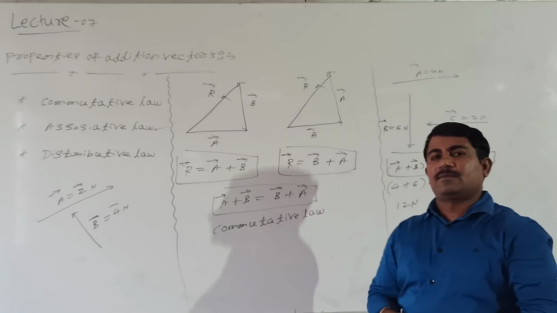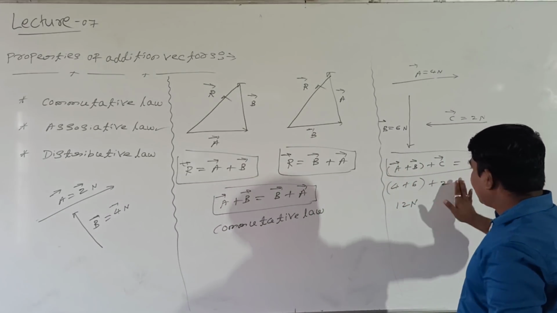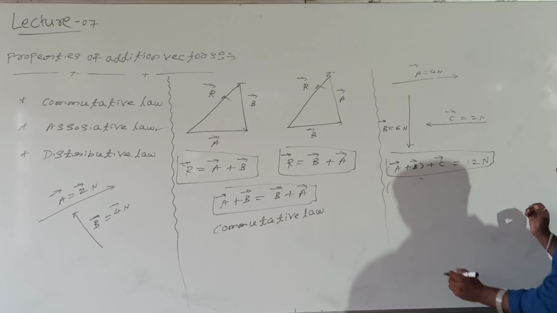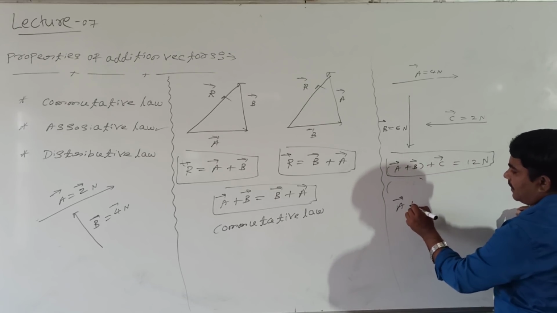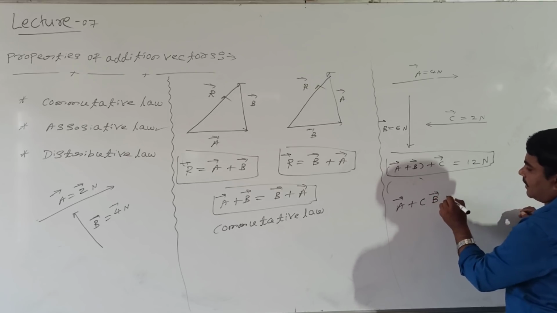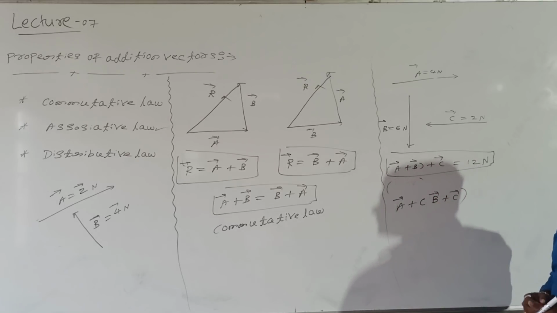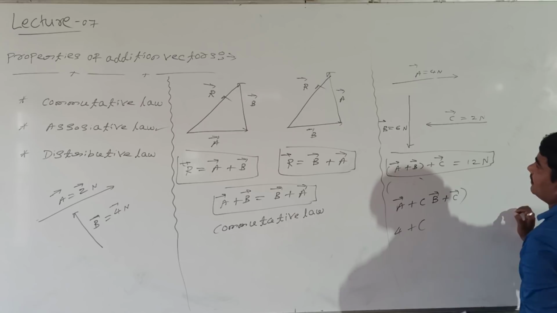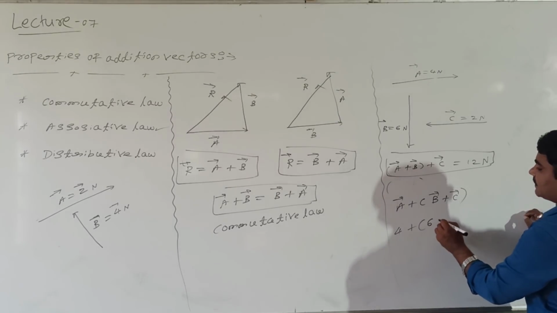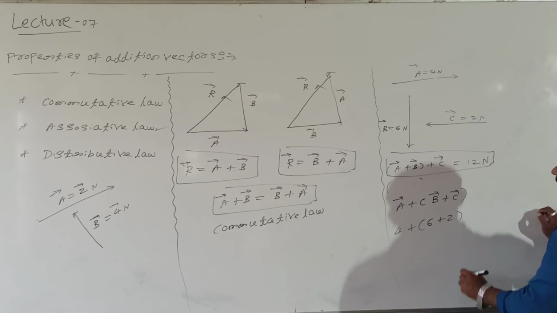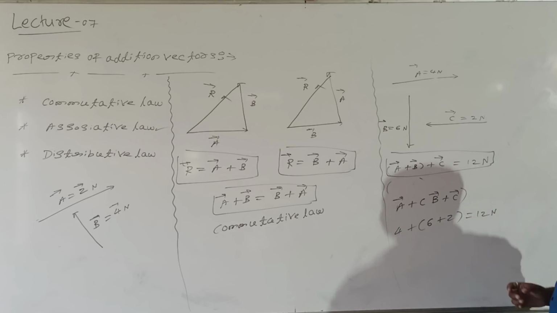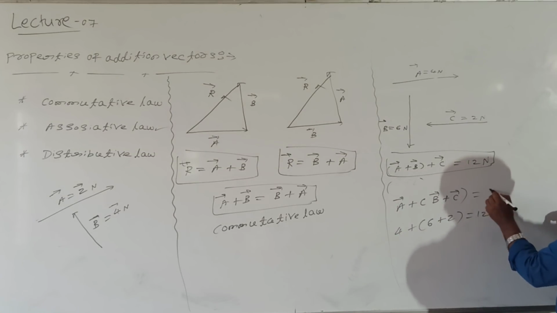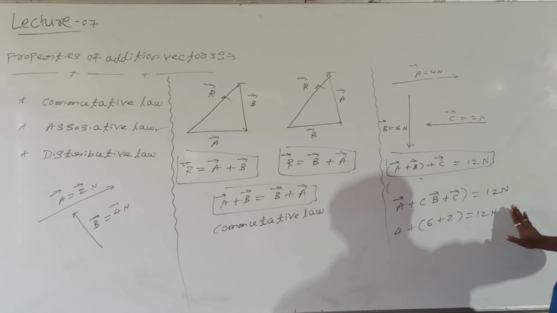Now I will add in a different manner. Different means I will first take vector A, then I will add vector B plus vector C. What is vector A? Vector A equal to 4. What is vector B? Vector B equal to 6. What is vector C? That is 2 Newton. What did you get? Again you got 12 Newton. So A plus B plus C again is 12 Newton.